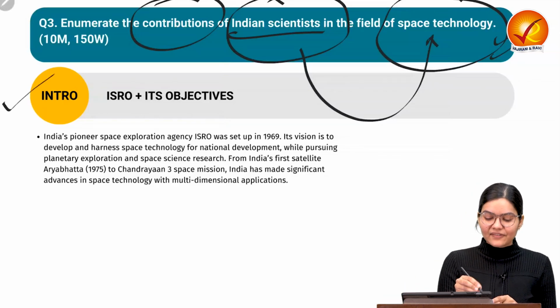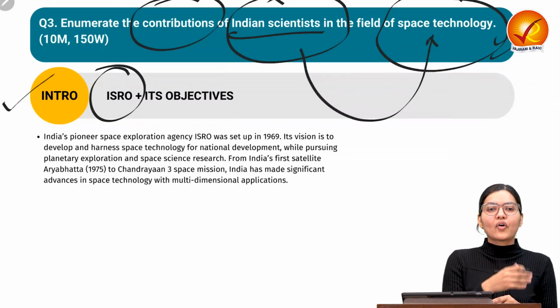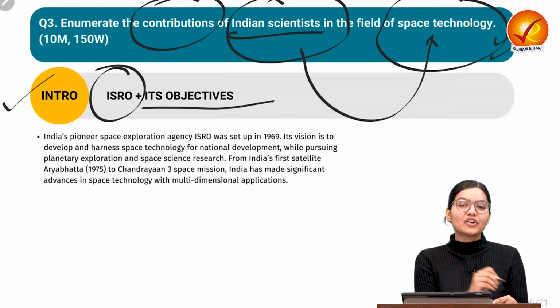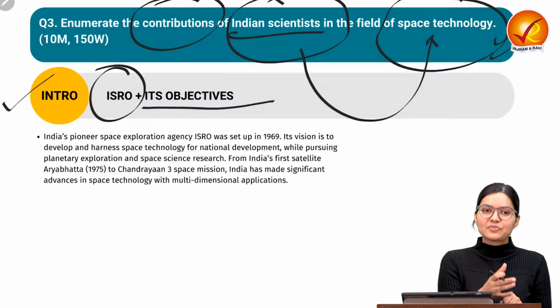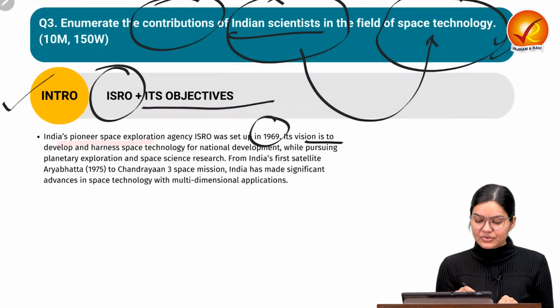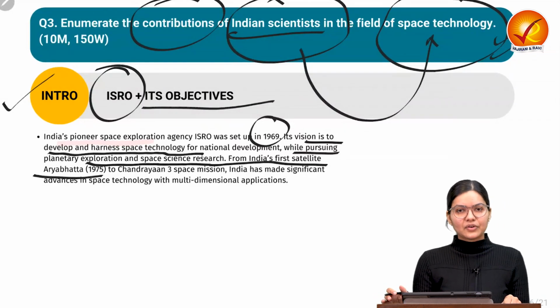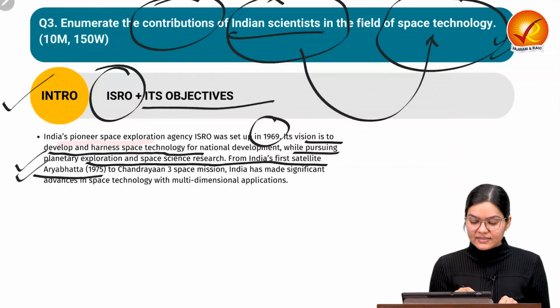Let us start with the introduction. Here in the introduction, we are going to write some information related to ISRO, what role ISRO plays, and what its different objectives are, because we know the Indian Space Research Organization works in the field of space technology. India's pioneer space exploration agency, ISRO, was set up in 1969. Its vision is to develop and harness space technology for national development while pursuing different explorations. India's first satellite was Aryabhatta, which was launched in 1975.